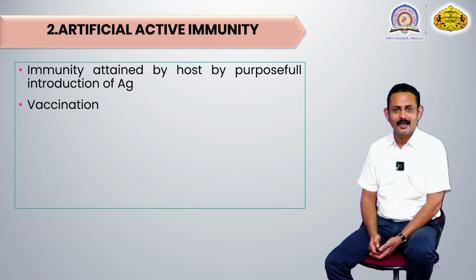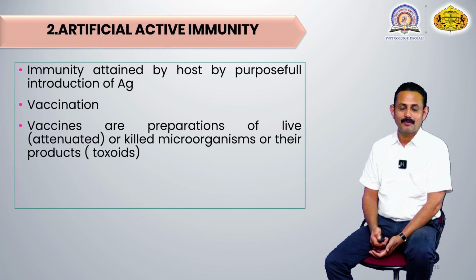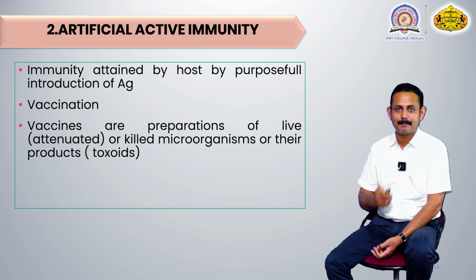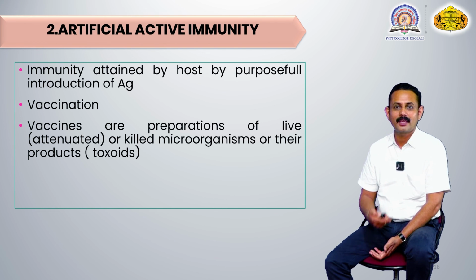And in this, a very popular example is vaccination. We all know that we perform vaccination purposefully, because vaccines are preparations of live or killed organisms. If we want protection against an X type of disease, the doctor purposefully injects that X disease-causing organism, either in live form or in killed form, into our body.